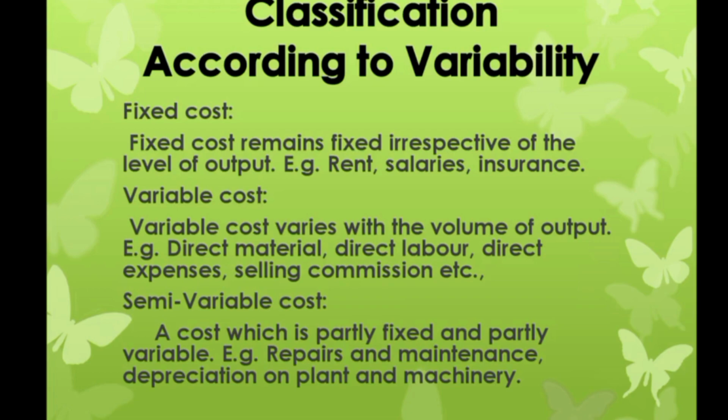So fixed cost remains fixed irrespective of the level of output. Example, rent, salaries, insurance. And variable cost varies with the volume of output. For example, direct material, direct labor, direct expenses, selling commissions, etc. And semi-variable means a cost which is partly fixed and partly variable. For example, repairs and maintenance, depreciation on plant and machinery, etc.